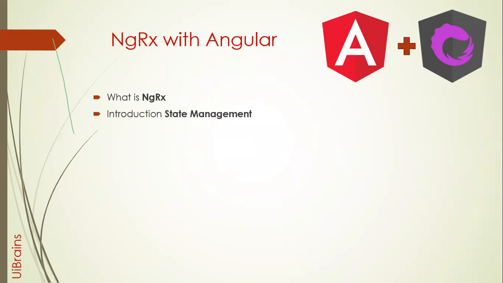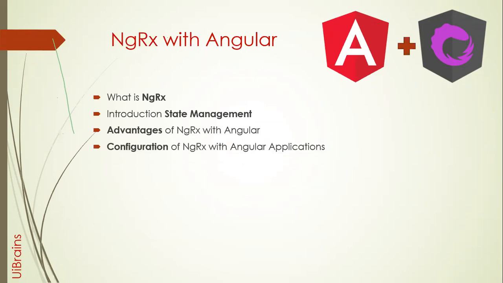Okay, so we discussed what is NGRX, what is state management, and what are the advantages. And we also discuss how to configure this NGRX, and we develop some examples on NGRX with this one. Okay, and there are concepts like what are actions and what is an entity. There are different concepts like we have a store, we have actions, dispatch, reducer, so different terminologies will be there.